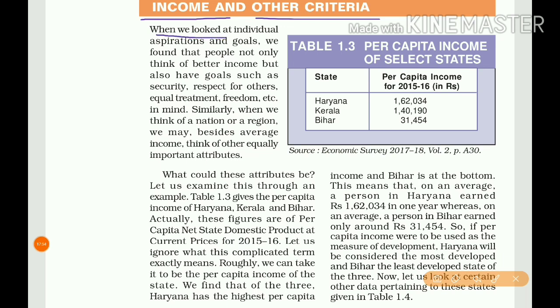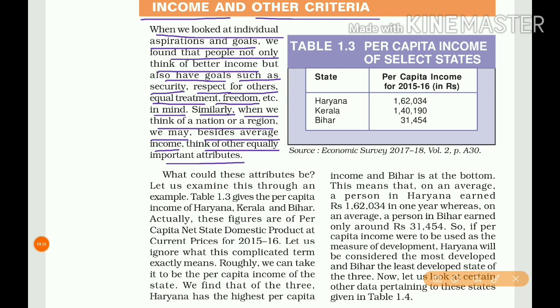When we looked at individual aspirations and goals, we found that people not only think of better income but also have other goals, which we already discussed in video number 1, such as security, respect for others, equal treatment, freedom, etc. Similarly, when we think of a nation or a region, besides average income we may think of other equally important attributes.